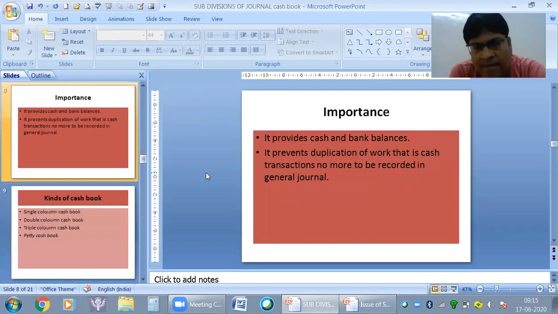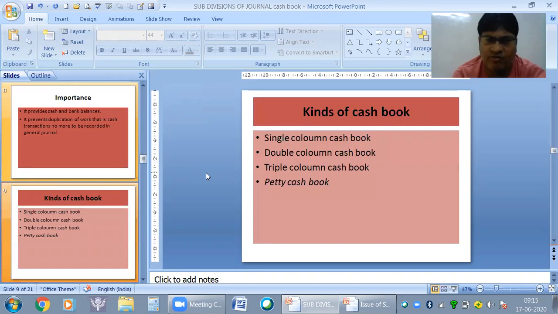Next, importance of cash book. It provides cash and bank balance. It prevents duplication of work. That is, cash transactions no more need to be recorded in the general journal. Kinds of cash book we have already done: single, double, triple, and petty cash book. We will be doing single column cash book first today.